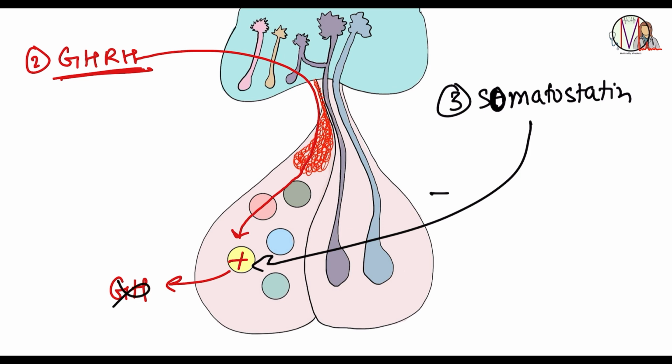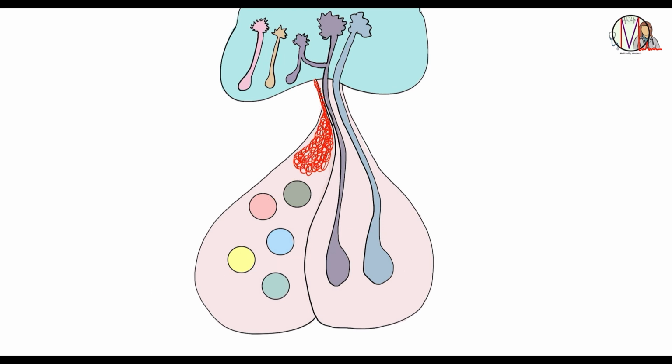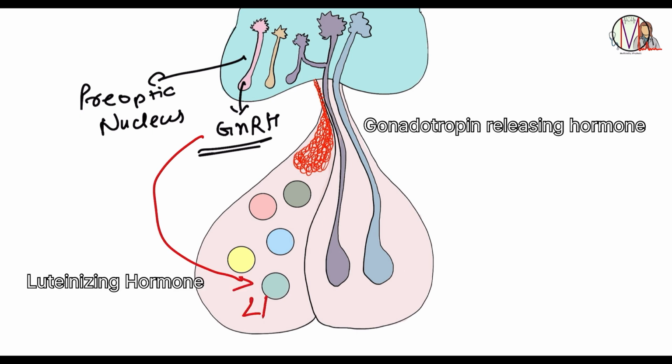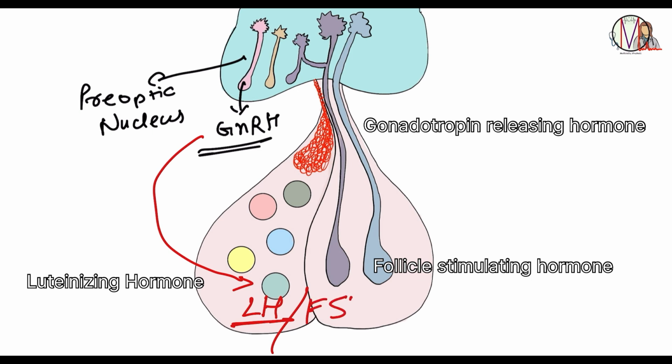Now, the last type of nuclei in the hypothalamus is the preoptic nucleus, responsible for releasing GnRH, that is gonadotropin releasing hormone. GnRH stimulates the anterior pituitary to release luteinizing hormone, just say LH, and follicle stimulating hormone, simply FSH, both of which are essential for reproductive functions.